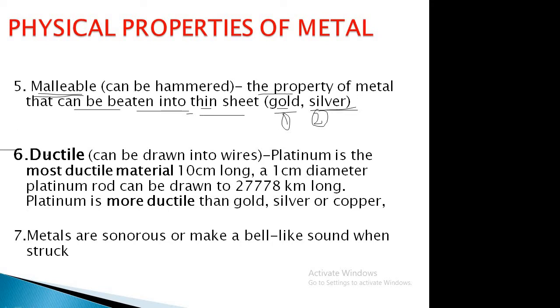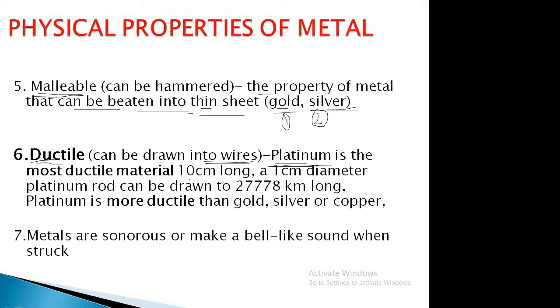Then come to the sixth point, ductile. Ductility is another property of metal. What happens in this property? It is the property in which the metal can be drawn into thin wire. Here the most ductile metal is platinum.